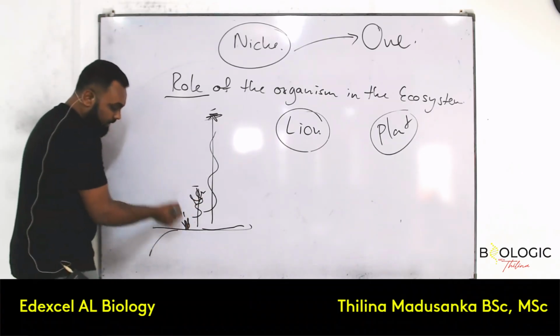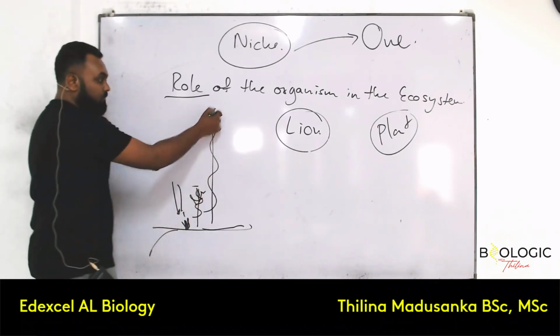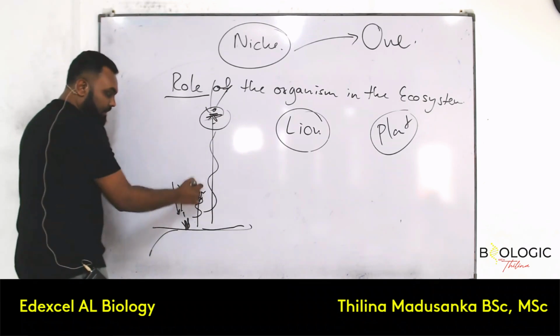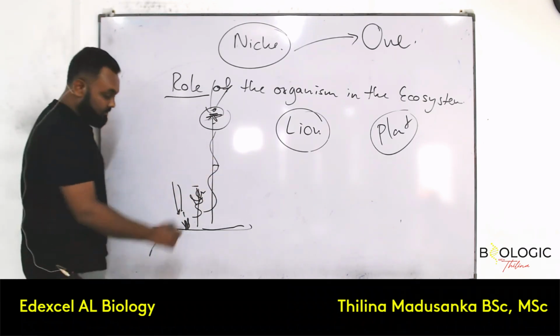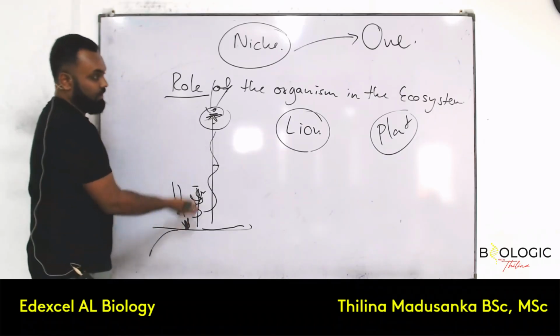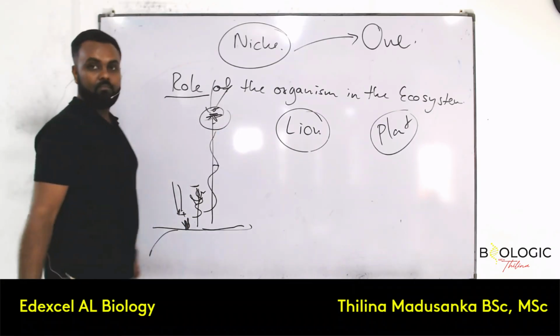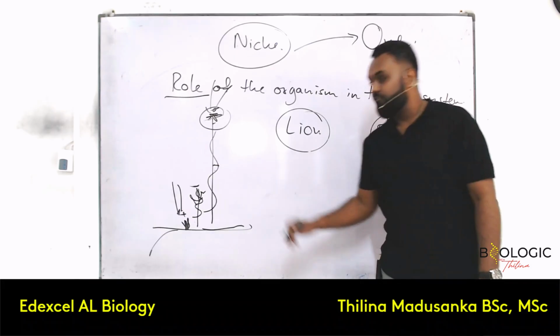This plant gets the low light which is filtering through all these canopies. This one gets the maximum light because of the higher canopy. And this one gets less. Then there are some parasitic plants also. By looking at them, they all do photosynthesis, absorbing light, but they do it at different levels. So they are actually representing different niches.